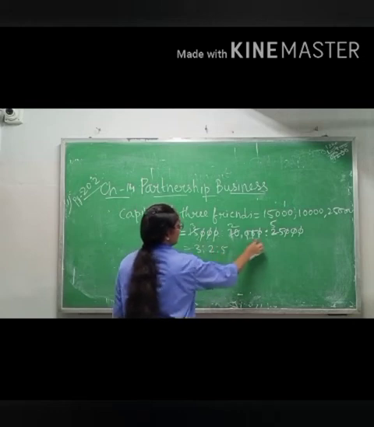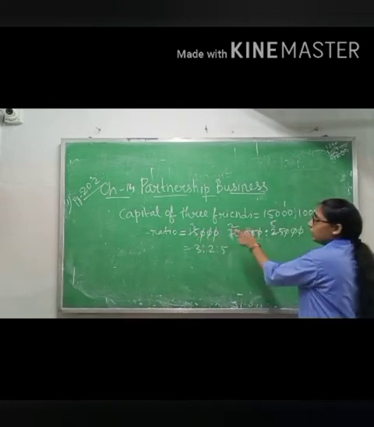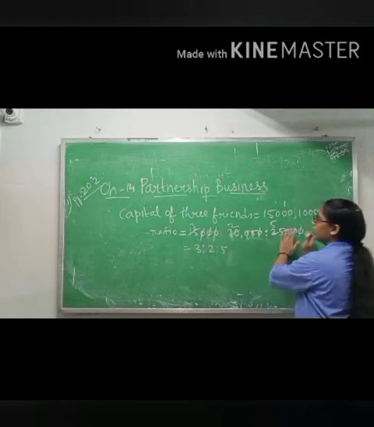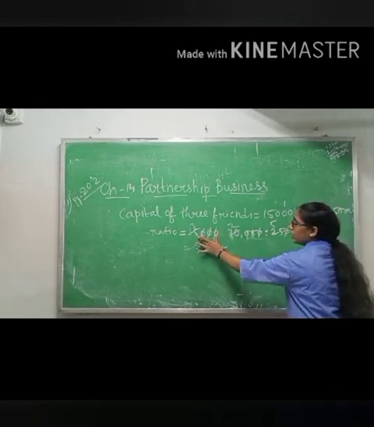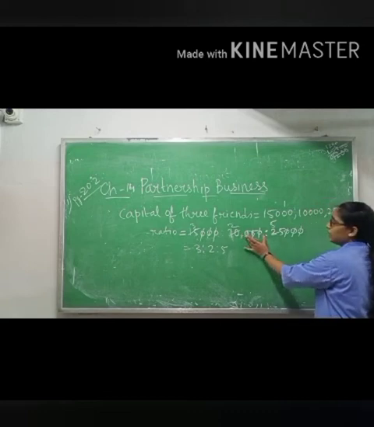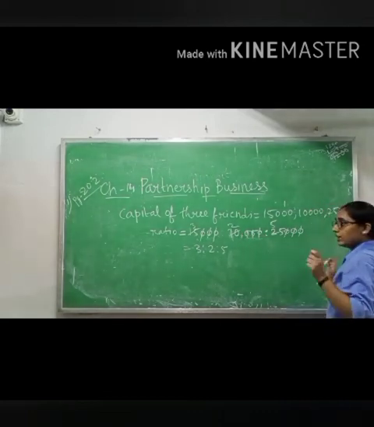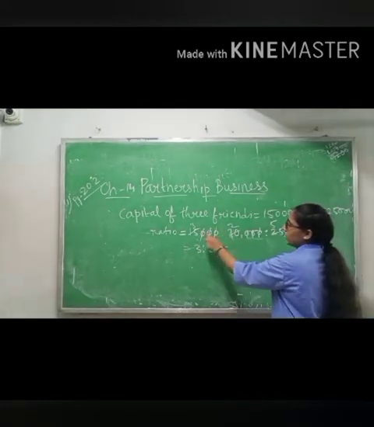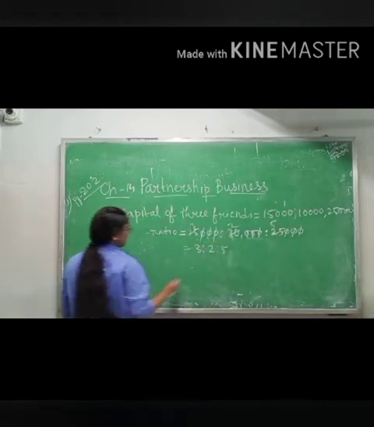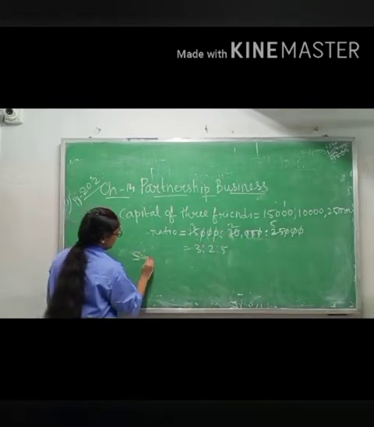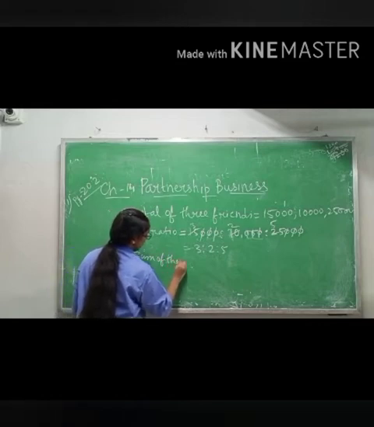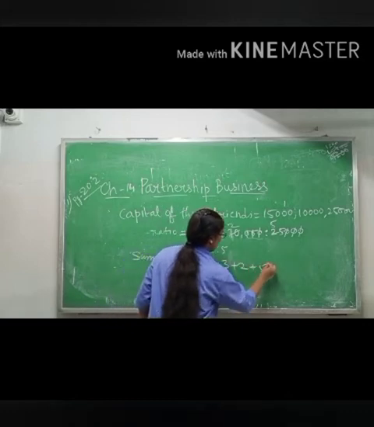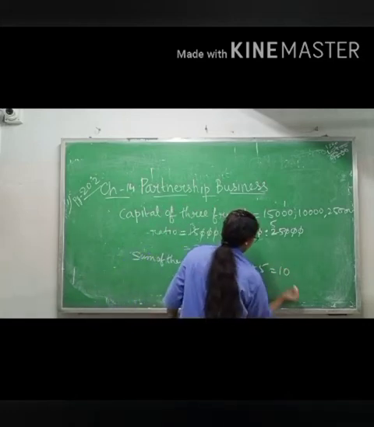What I have done, I am first cancelling 3 zeros in each. If you have 3 partners, in each one you have to cancel. Don't think that 2 we will cancel and we will leave 1. If here 3 zeros are present, it means here also 3 zeros are present. If it is not present, we will not be able to cancel. Now 5 table. 5 5s are 25, 5 2s are 10, 5 3s are 15. So ratio you are getting 3:2:5. Sum of the ratio: 3 plus 2 plus 5 will give you 10.